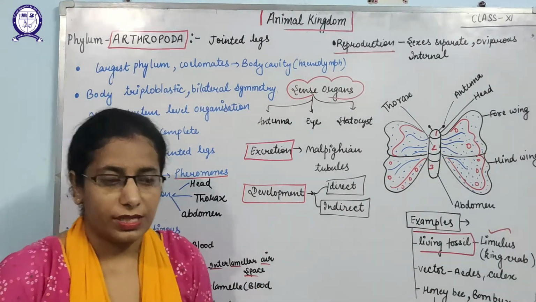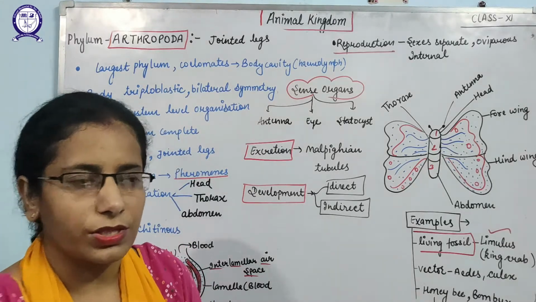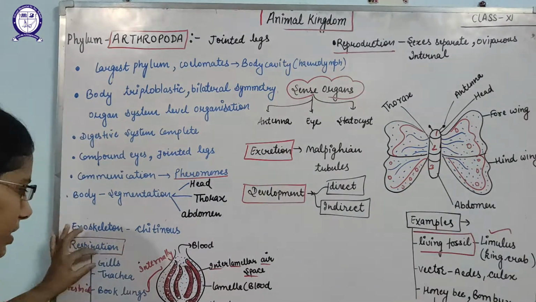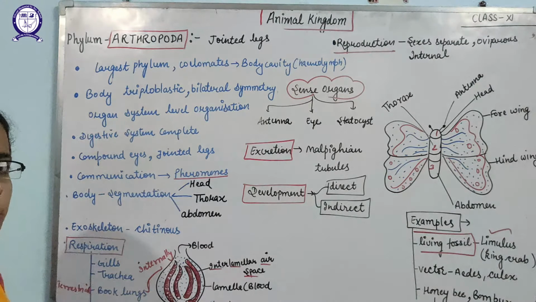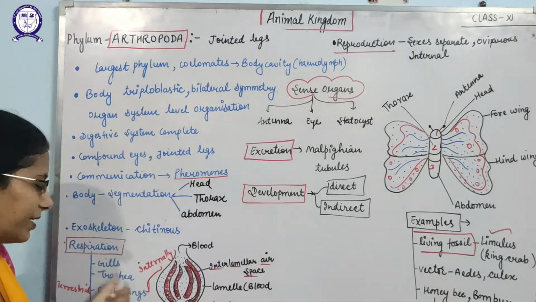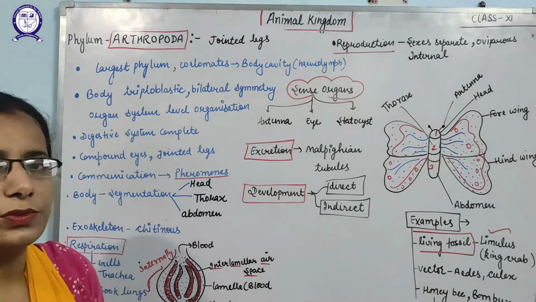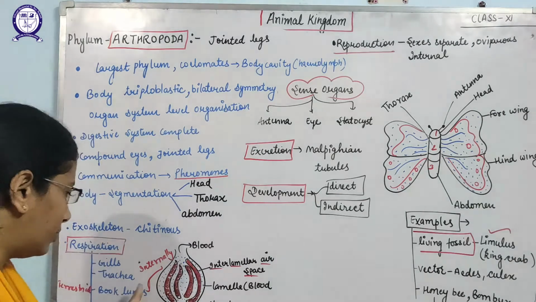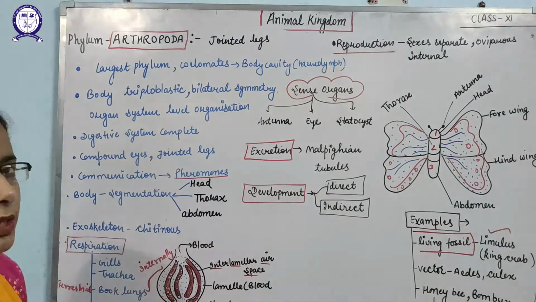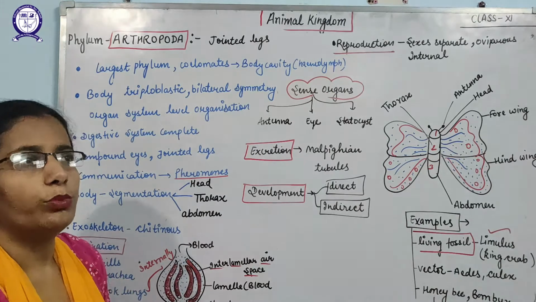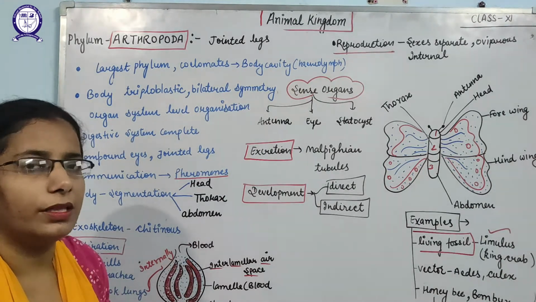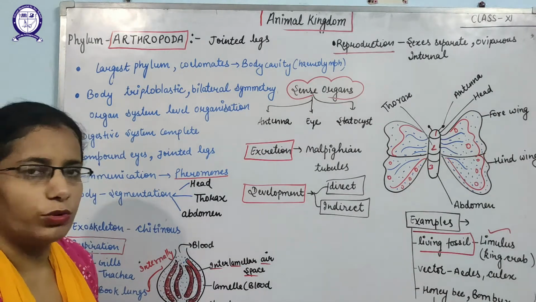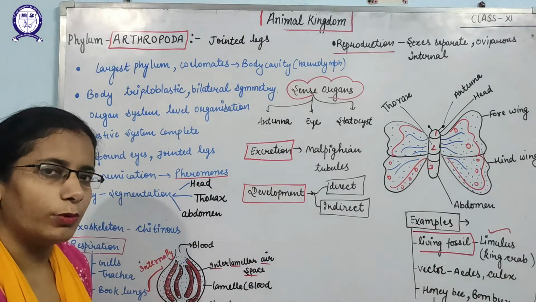And if we see the respiration, how insects respire, there are four important parts for respiration: gills, trachea, book lungs, and book gills. You already know about gills and trachea, because gills are also found in fishes for respiration, as fish can separate the air from the water. But there are two new words for you: book lungs and book gills. You need to know book lungs are located internally, whereas book gills are located externally. Book lungs are found in terrestrial forms, whereas book gills are found in aquatic forms.